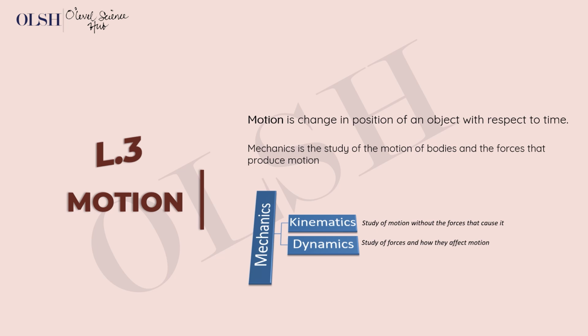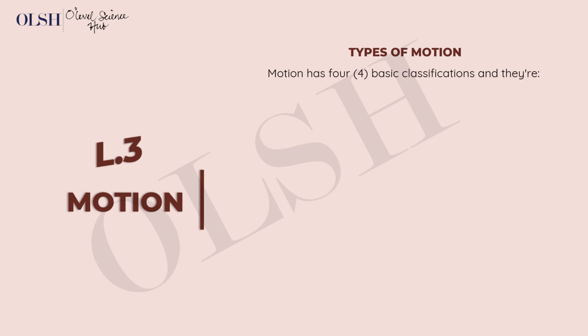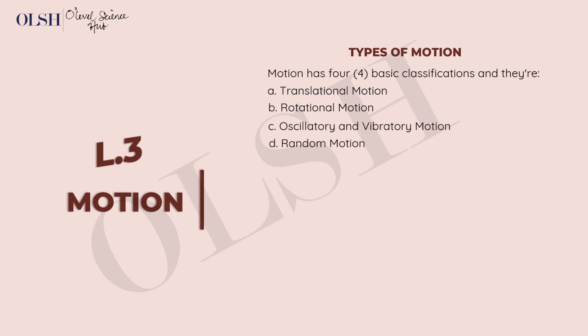Through our existence, we must have noticed different objects move in different ways. We've seen cars move, we've seen roller coasters in fun parks, we've seen the movement of children on a bouncing castle, we've seen butterflies in motion. So motion has four basic classifications: translational motion, rotational motion, oscillatory and vibratory motion, and then random motion. The different kinds of motion you've experienced can be classified into these basic four types.